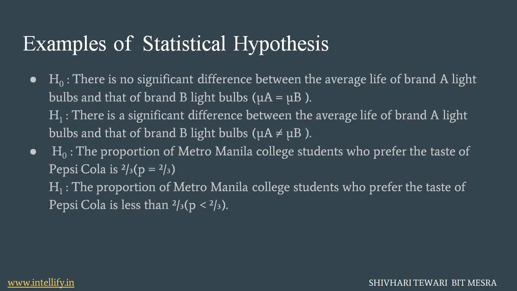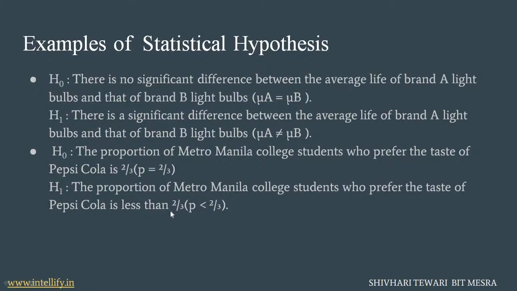Another example I have taken is that the proportion of Metro Manila College students who prefer the taste of Pepsi Cola is 2/3, where proportion P equals 2/3, which is the assumed value. On the other hand, the alternative hypothesis is saying the proportion of Metro Manila College students who prefer the taste of Pepsi Cola is less than 2/3.